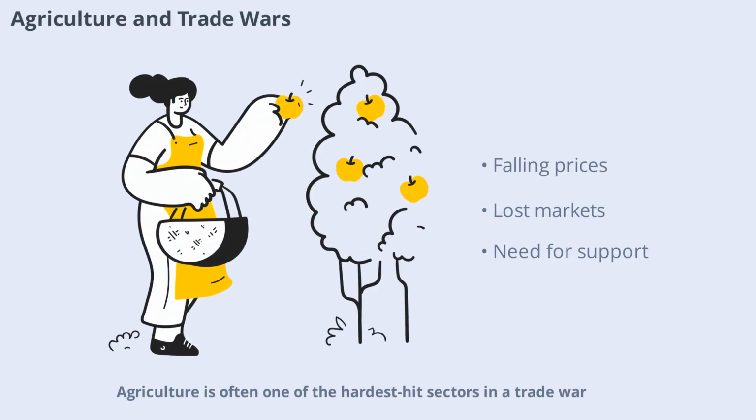Agriculture is often one of the hardest-hit sectors in a trade war. Many countries target agricultural products for retaliation because they are politically sensitive and widely traded. Farmers may face falling prices, lost export markets, and increased competition at home. These challenges can threaten the livelihoods of rural communities and lead to calls for government support or subsidies.